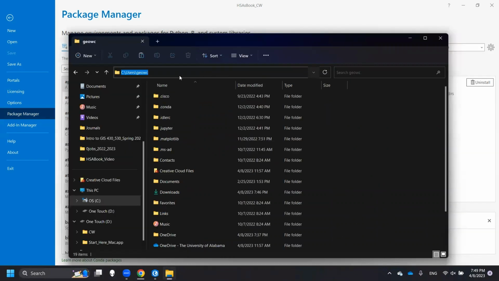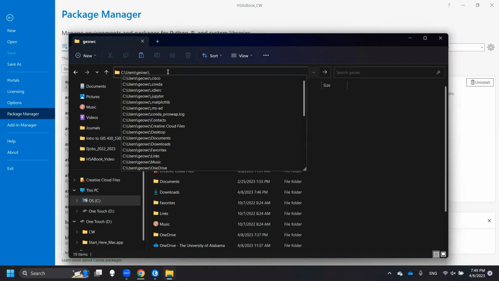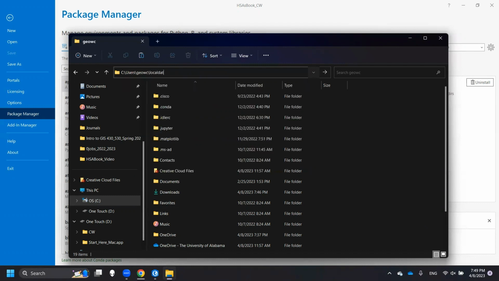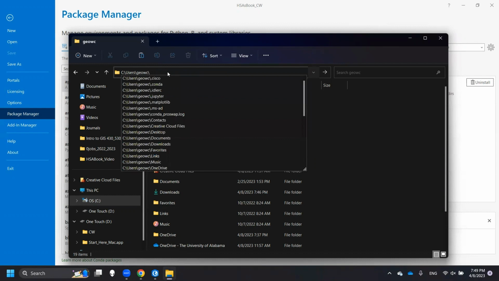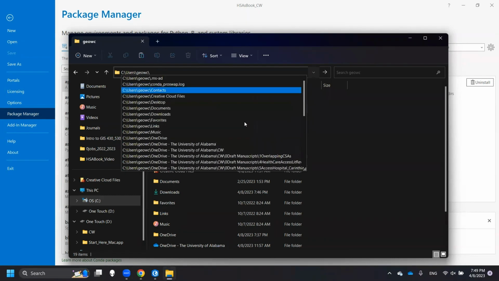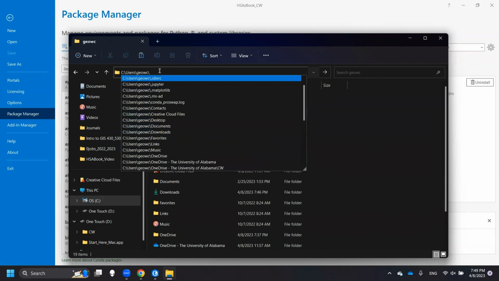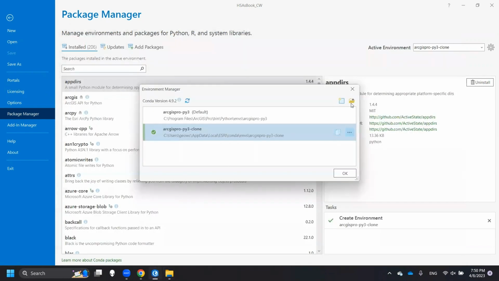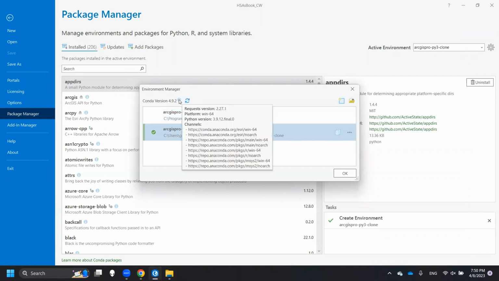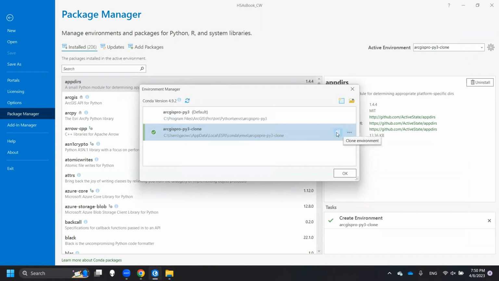Then let's just type local data. Let's see. So I think it is here.